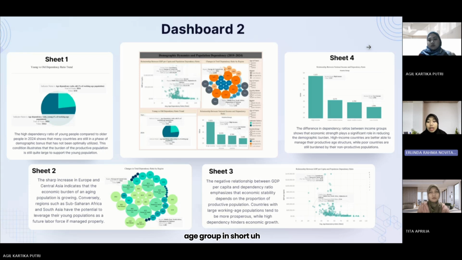In short, this chart shows that economic growth and stability depend on the number of productive people. If more people are working and contributing to the economy, a country has a better chance to grow and reach its demographic bonus. Next, the presentation will be continued by my friends.